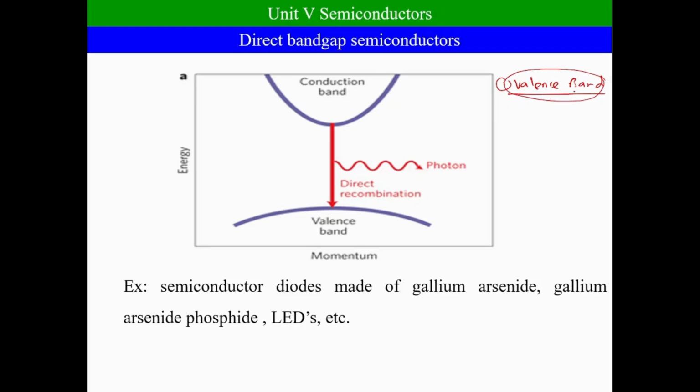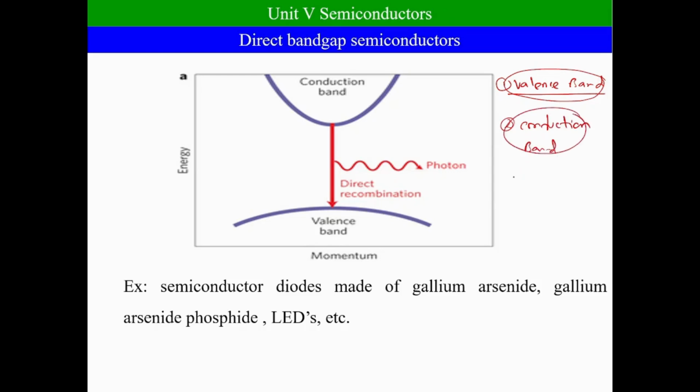Now, if we apply energy to the electrons in the valency level, then electrons in the valency band absorb that energy and are excited to the higher levels. These higher levels are known as the conduction band. This is about the valency band and conduction band.